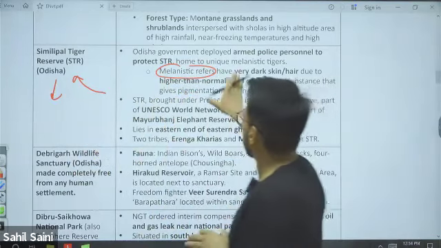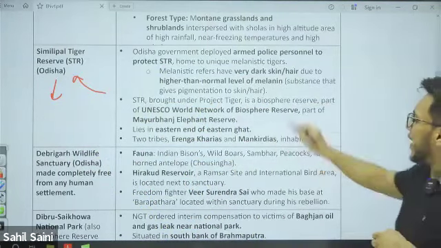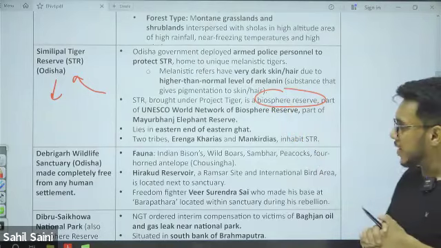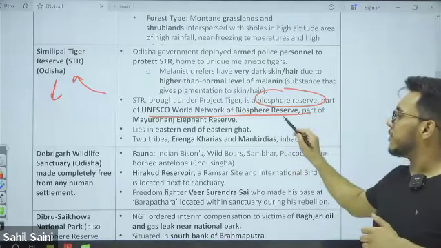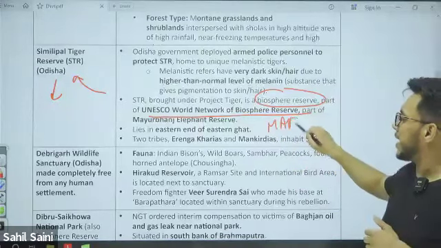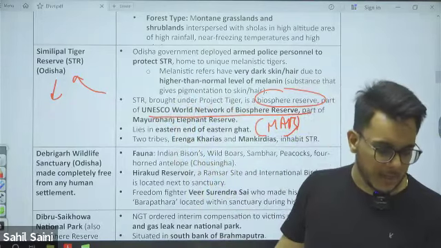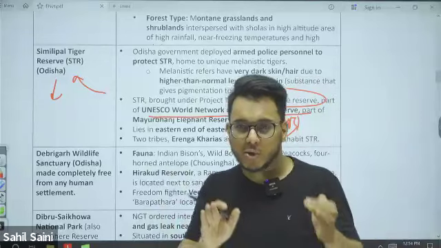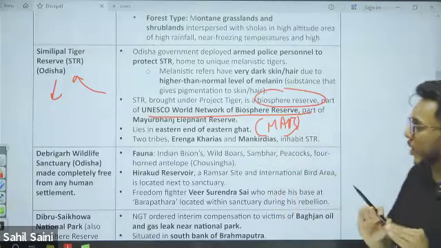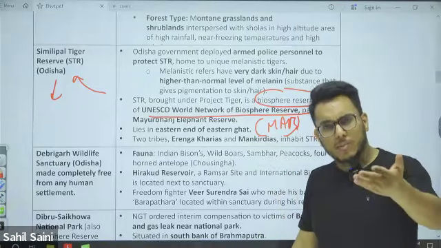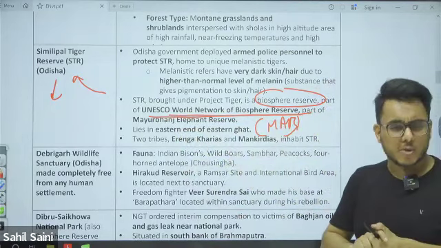This Similipal Tiger Reserve is also part of the Similipal Biosphere Reserve. Now, this Similipal Biosphere Reserve is also part of the UNESCO World Network of Biosphere Reserves, or in simple words, the Man and Biosphere Program. So, Nilgiri Biosphere Reserve is part of the UNESCO Man and Biosphere Program. Similipal is also part of the UNESCO Man and Biosphere Reserve Program. The biosphere reserves that are part of it are also called the UNESCO World Network of Biosphere Reserves. Okay, so no need to get confused.